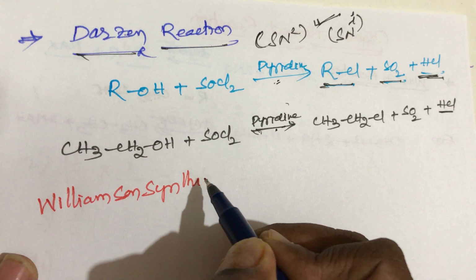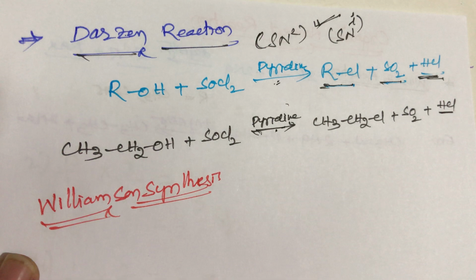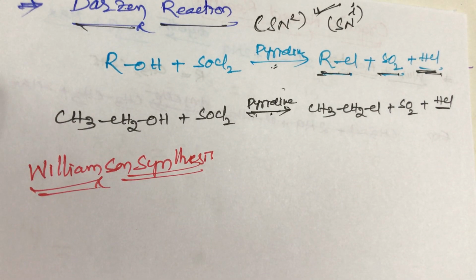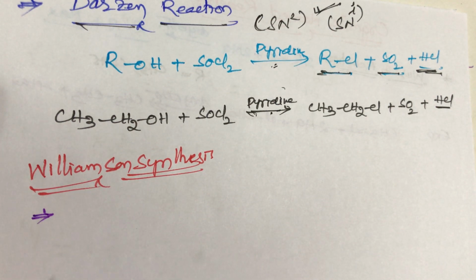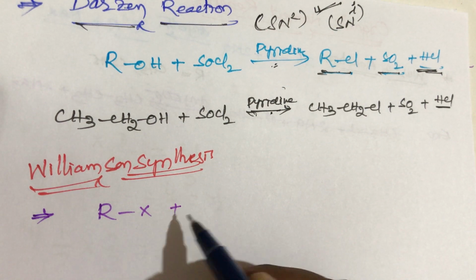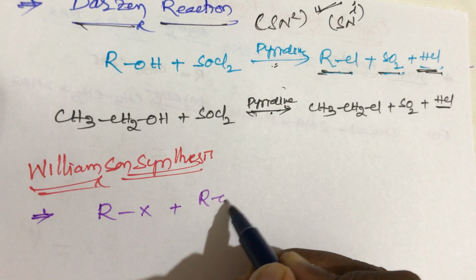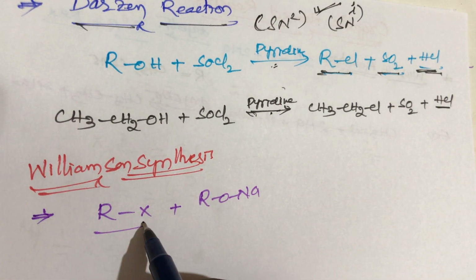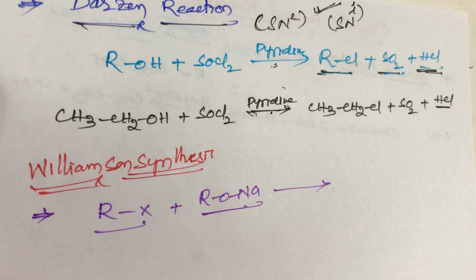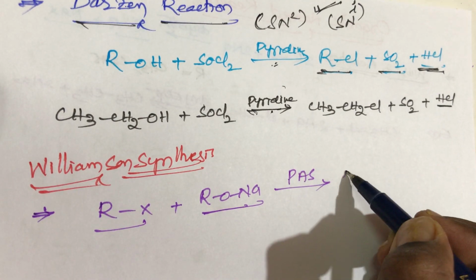Williamson synthesis, student, it is very important. What is Williamson synthesis, student? When alkyl halide reacts with sodium alkoxide, that is RONa, in the presence of a polar aprotic solvent, we get